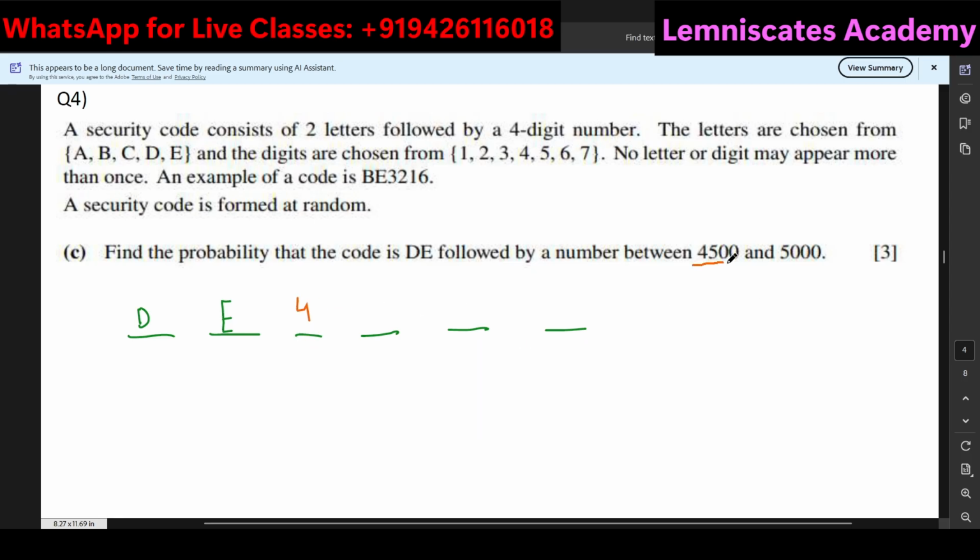We know that because, in between 4500 and 5000, 4 is the only number that will come over here. And we want the number that is in between. Because they have not mentioned exclusive or inclusive, by default we consider it to be exclusive. Of course, you can't really even form 5000 out of these numbers because repetition is not allowed and there are no zeros as such. So 5 is not possible over here. On the thousandth place there is only one possible way, that is 4. Then in the hundredth place, we can have either 5, 6, or 7. So there are 3 possibilities over here.